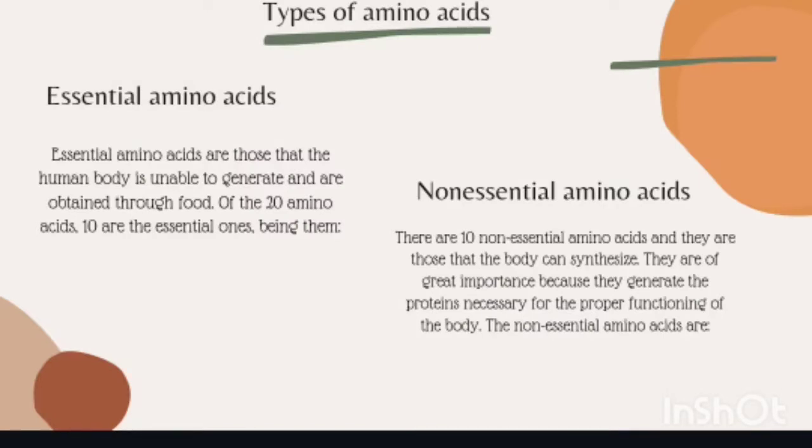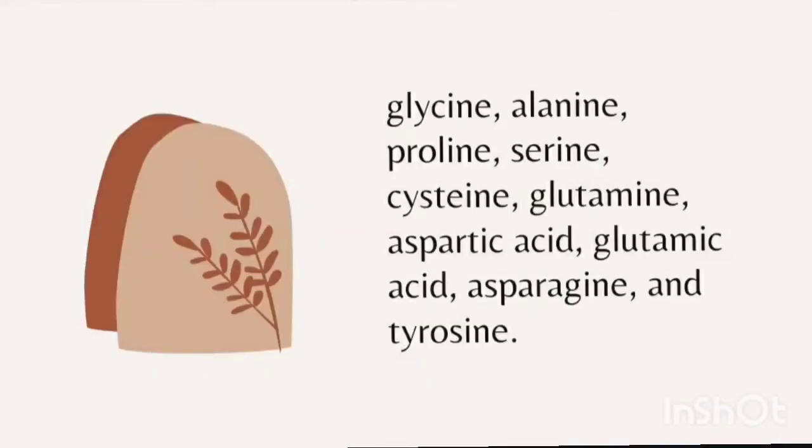There are 10 non-essential amino acids, which the body can synthesize. They are of great importance because they generate the proteins necessary for the proper functioning of the body. The non-essential amino acids are glycine, alanine, proline, serine, cysteine, glutamine, aspartic acid, glutamic acid, asparagine, and tyrosine.